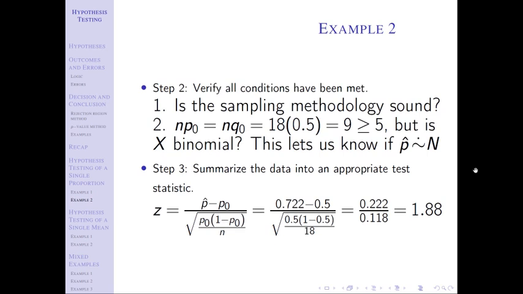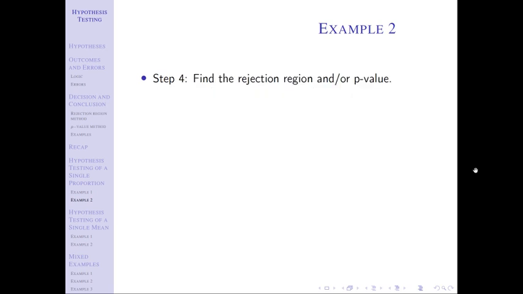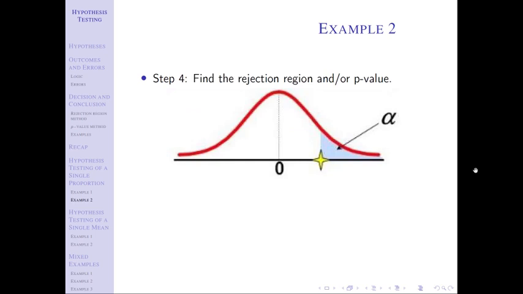We're going to, again, work the problem using the rejection region and the p-value method. This time we have a right-tailed test, so I'm only going to shade to the right. Again, not given a significance level for the second time in a row, so we're going to make sure that we use 0.05 for the significance level. We have to figure out what that cutoff value is. There's no cutoff value over here because it's just a right-tailed test. That cutoff value is 1.645. And so since this is 1.645, 1.88 falls in the shaded region, so we should be rejecting the null hypothesis.